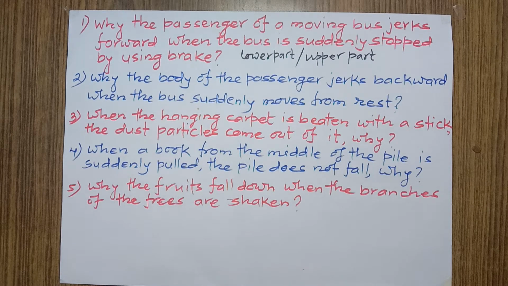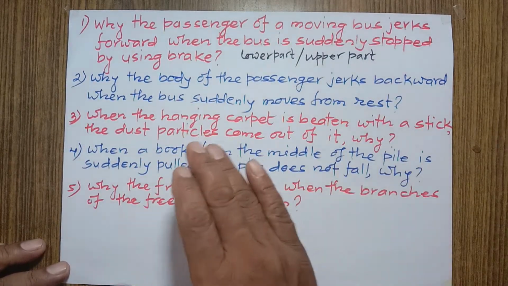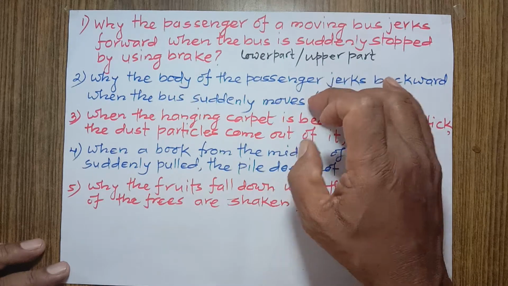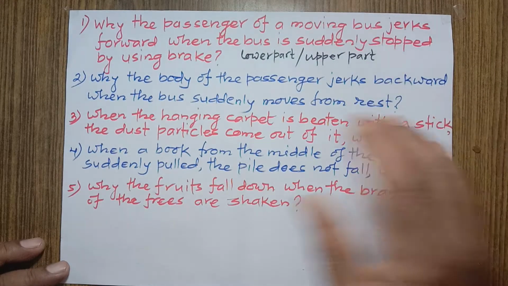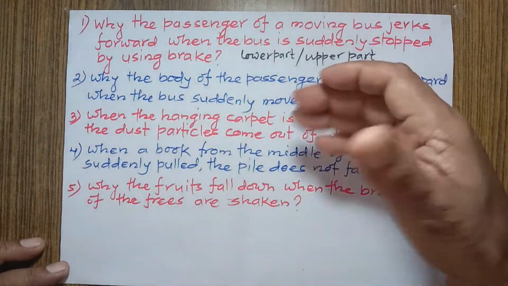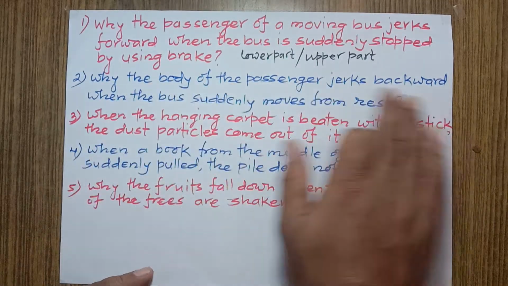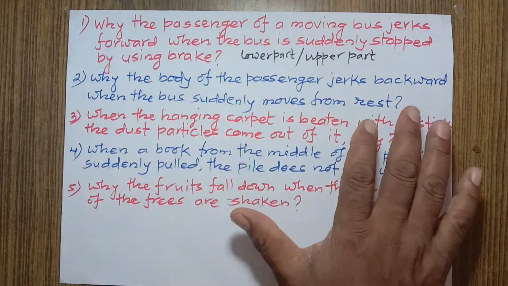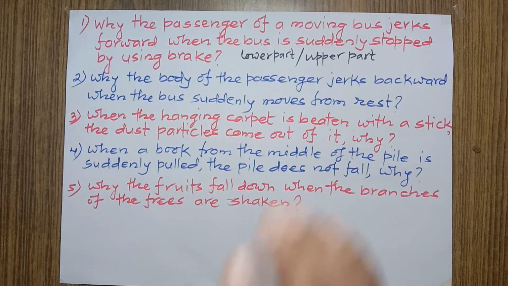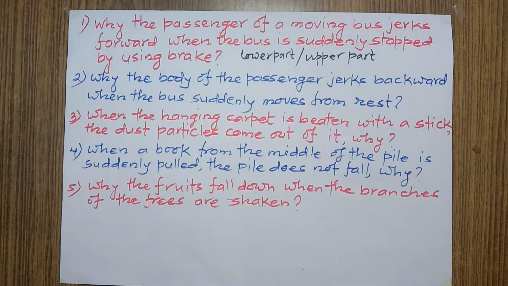Now let's talk about question number 2. Why does the body of the passenger jog backward when the bus suddenly moves from rest? This is same as the question number 1, but just the opposite reasoning. We have to write opposite reason. We can say this way: when a bus is at rest, then the body of the passenger remains at rest, and according to Newton's first law of motion, it has inertia of rest. That's why it tends to continue the state of rest.